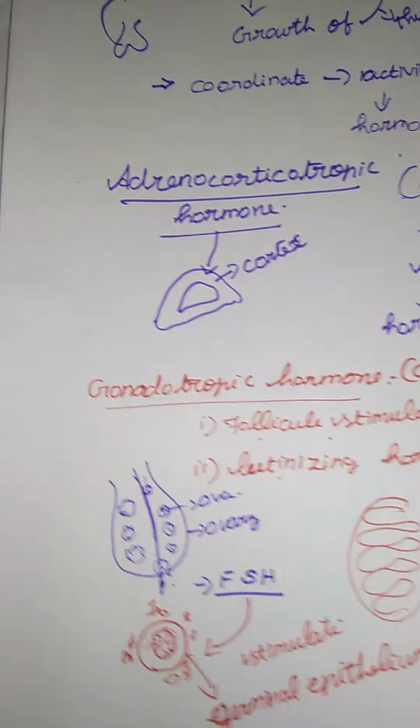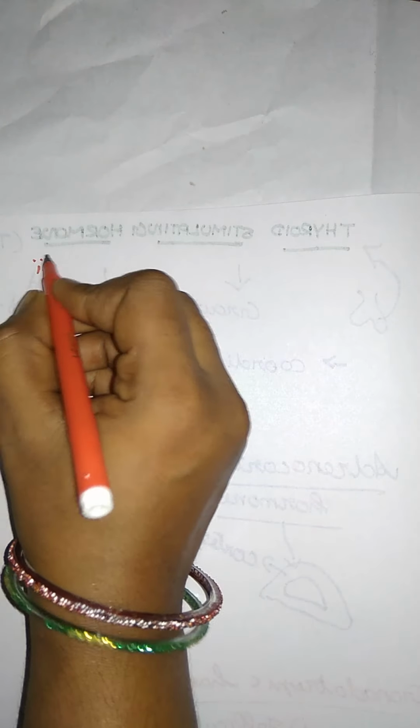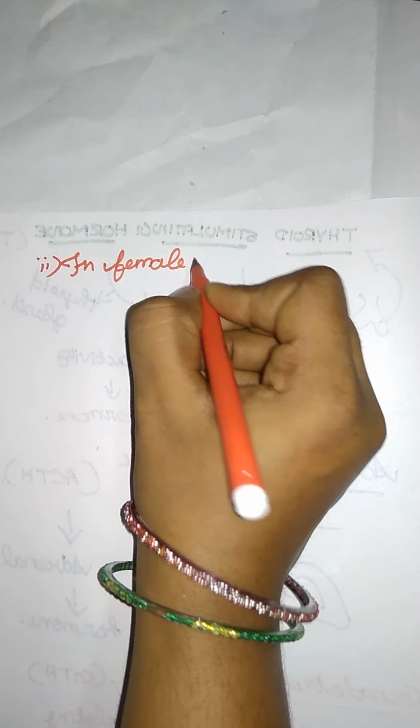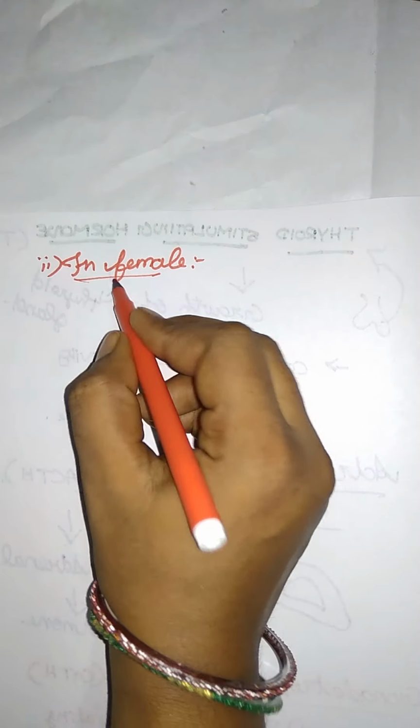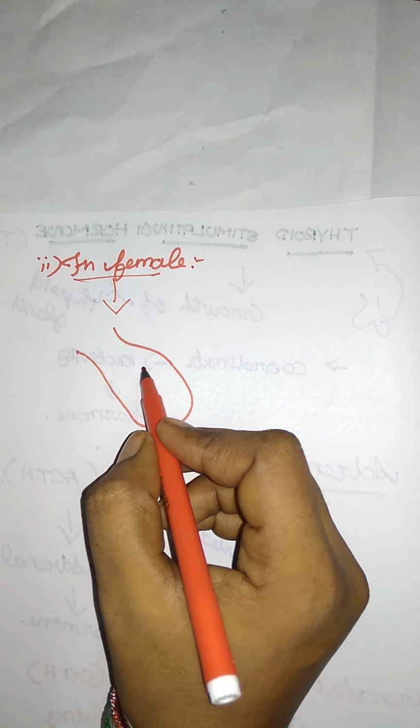If you take a female, in the female it initiates the growth of the ovary, that is, the ovarian follicles growth. We already drew the diagram, right?